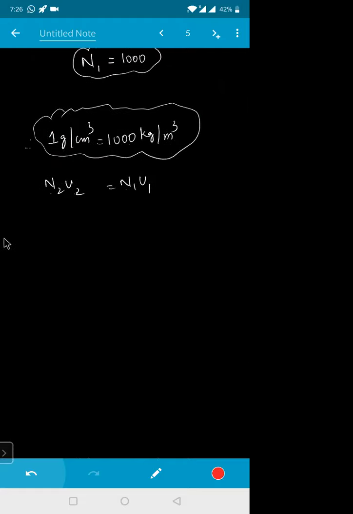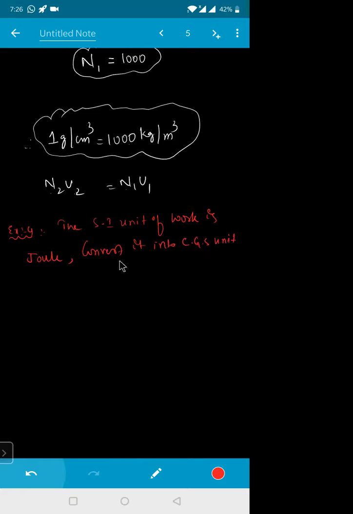Example 4. The SI unit of work is joule. Convert it into CGS unit.